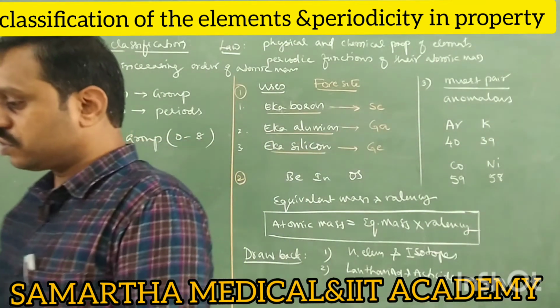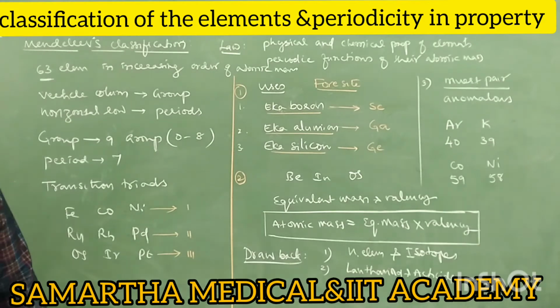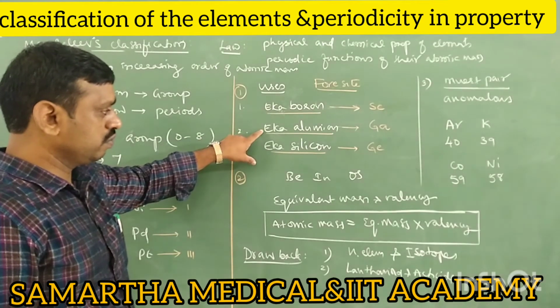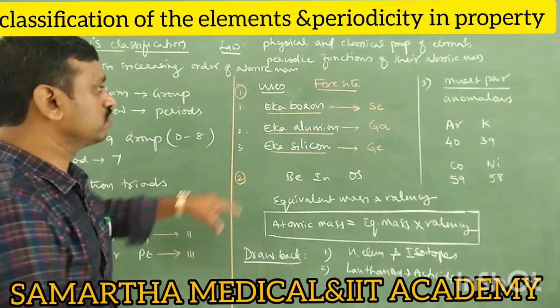And he gave the names: Eka boron, Eka aluminium, Eka silicon. Important.